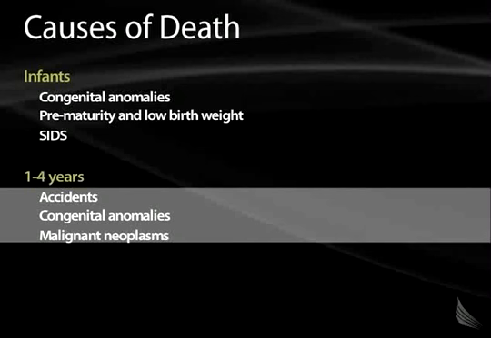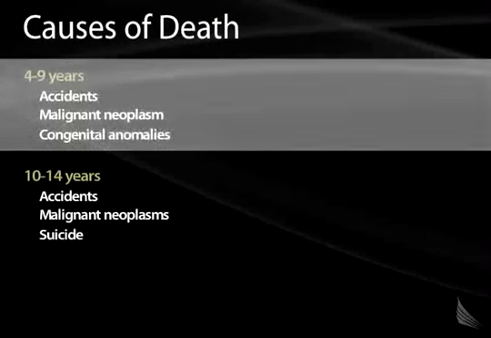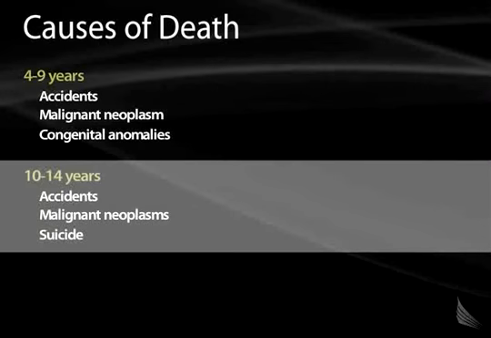Again, as you can see, from the ages of very young to the adolescents, accidents is the number 1 cause of death. Because of impulsivity, in adolescents, remember, they take high risk-taking behaviors, and when they're younger, it's because they don't know any better. So accidents in the younger ages is the number 1 cause of death to remember. Then followed by cancer and congenital anomalies in the ages of 4 to 9, and then from 10 to 14, suicide starts to emerge as the third leading cause of death, and suicide continues on until the age of 24 as the third leading cause of death.